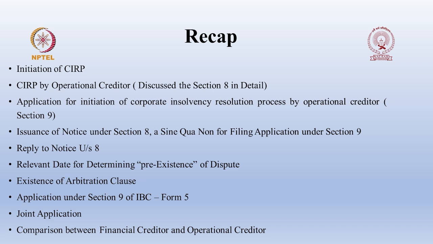Whenever there is a dispute, in such cases the operational creditor cannot initiate the CIRP under section 9. We discussed the meaning of pre-existence of dispute. Then in case of any arbitration clauses existing between the parties, how to deal with that scenario we have discussed. Then we discussed the application under section 9, that is form 5. Practically we have seen the form also, how to make an application. Then is there any possibility of a joint application by the operational creditors? We have discussed.